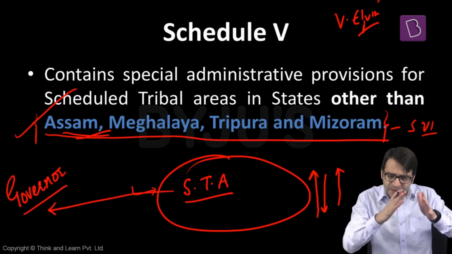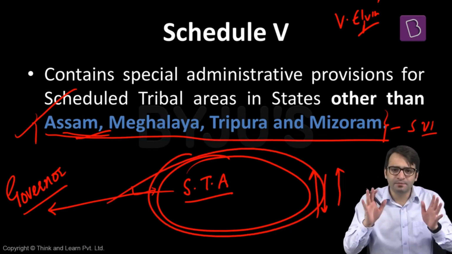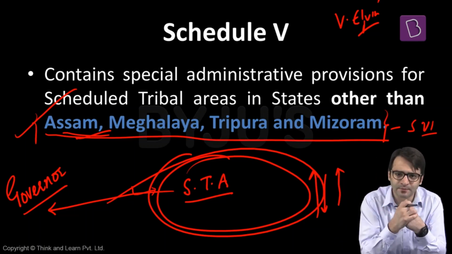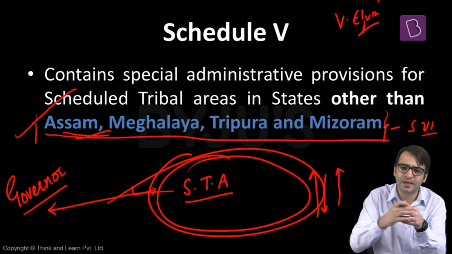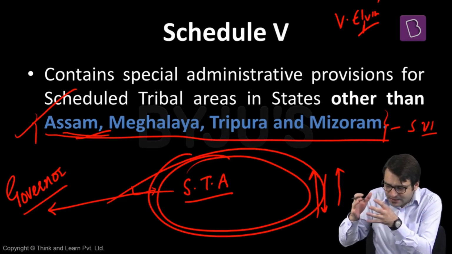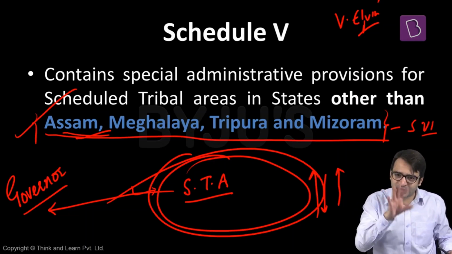So when we say the president administers this tribal area in close coordination and association with the governor of the state, that doesn't mean that these are autonomous areas where the writ of the state does not enter. When we are talking about a scheduled tribal area, let's say for example Odisha, Telangana, Jharkhand, where tribal areas are present, there are close to 10 states in India where these scheduled tribal areas are present. That doesn't mean these scheduled areas are outside the control of the state government. No, the writ of the state government is there on these tribal areas as well.